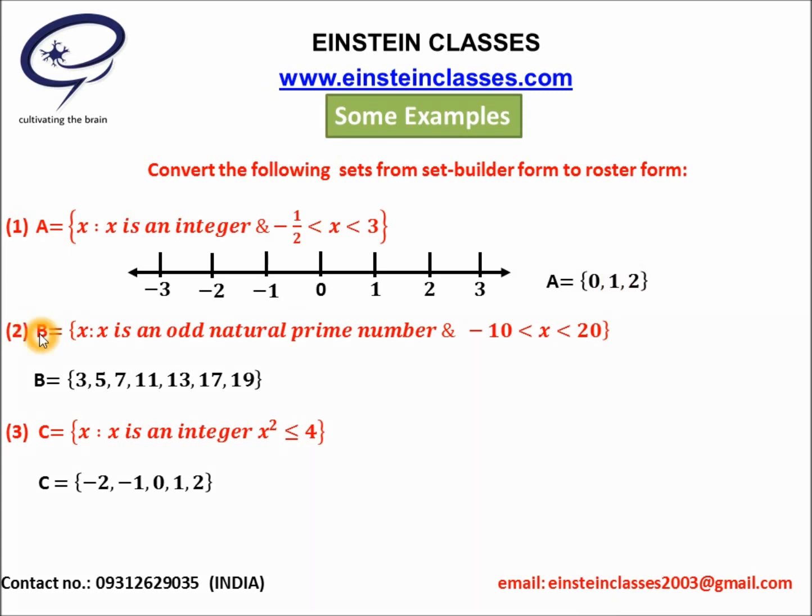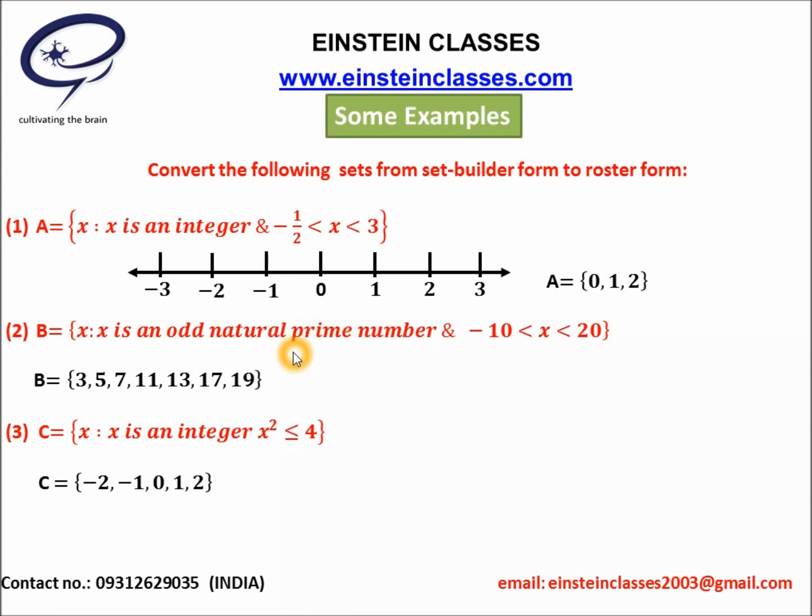Take the set B, which is x such that x is an odd natural prime number and the value of x will lie between minus 10 and 20. As we know, the natural numbers start from 1, and this natural number must be an odd one. That means a natural number from 1, 2, 3, 4, 5, 6 must be odd, that means it will not be divisible by 2, right? The next condition is that these numbers must also be prime numbers.